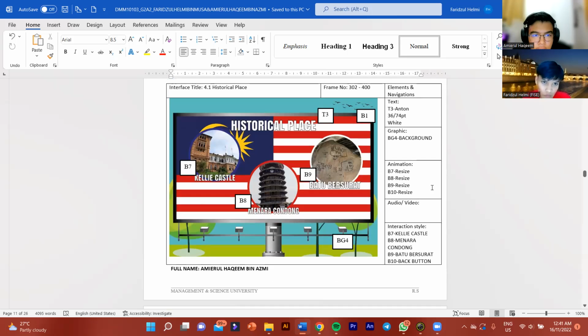The first one is historical place, 4.1. For the text we use Anton, 36 pt and 74 pt, in white. For the graphic we have a background, and we can see the billboard. For the animation we have resize and hover, just like previous. For the buttons we have B7, B8, B9, and B10 for a back button.